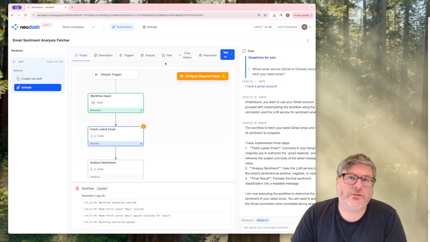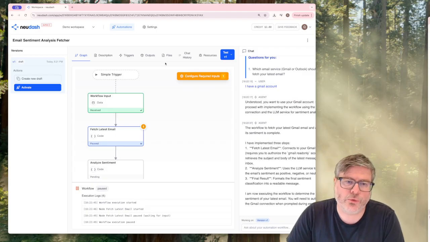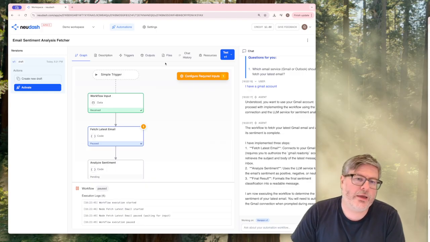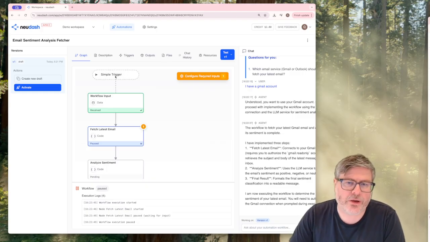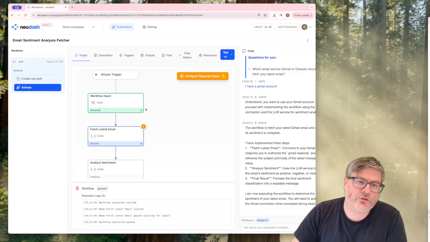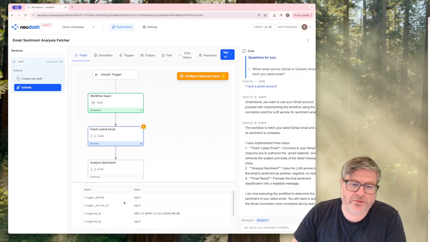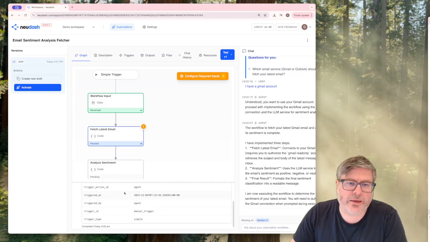As soon as it's written the code for the workflow, it'll start triggering the workflow. And so the workflow has now run. It's a simple trigger where you press a button, which the agent can effectively do as well. As input, there's no input in this case. The agent just said, well, it's a manual trigger.